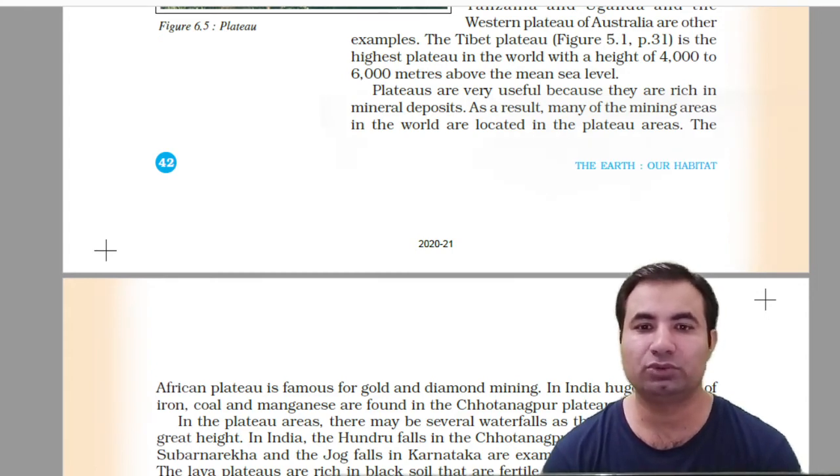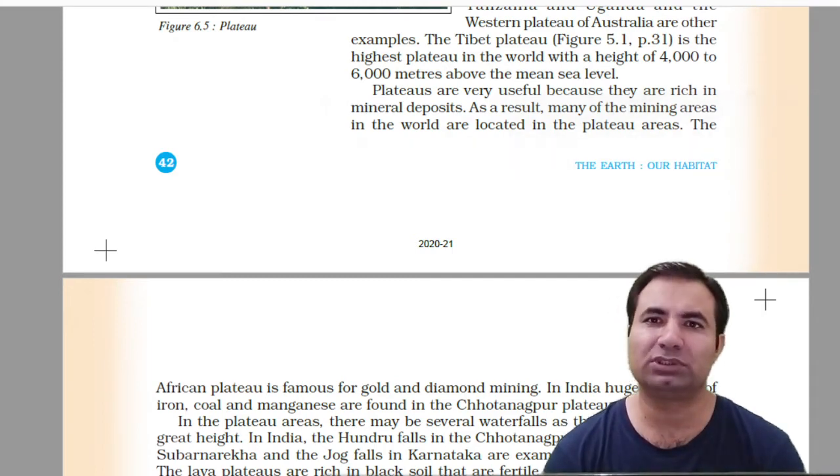Like the Chota Nagpur Plateau. Plateaus are very useful because they are rich in mineral deposits. As a result, many of the mining areas in the world are located in plateau areas. The African Plateau is famous for gold and diamond mining. In India, huge reserves of iron, coal and manganese are found in the Chota Nagpur Plateau. In plateau areas, there may be several waterfalls as the rivers fall from great heights.